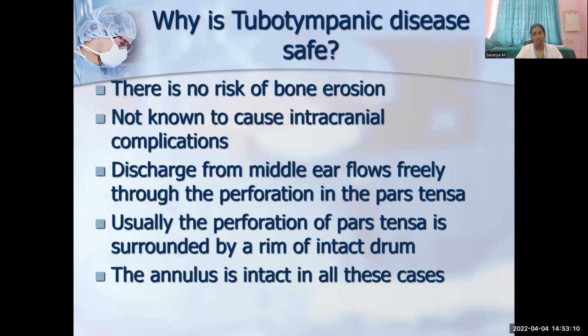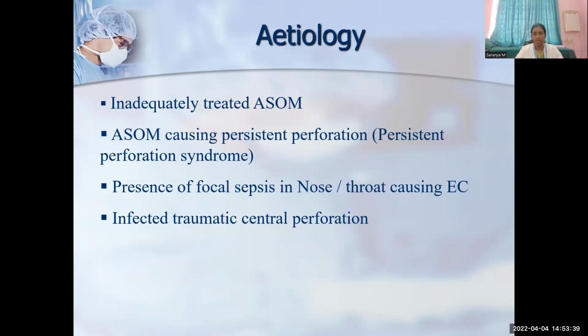Whereas in atticoantral disease, the perforation or retraction pocket is mainly present in the attic, that is pars flaccida or posterior margin of the pars tensa. Posterior margin, it involves one part of pars tensa, and the other part, the fibrous annulus or tympanic annulus, is destroyed. Hence, if it is destroyed, the squamous epithelium from the canal can easily migrate into the middle ear and can cause the complications of cholesteatoma formation. So, the difference between the CSOM tubotympanic and atticoantral disease are: tubotympanic is safe, atticoantral is unsafe. Tubotympanic mainly involves the anteroinferior part of the middle ear cleft, whereas atticoantral disease mainly involves the posterior part, that is attic and antrum.